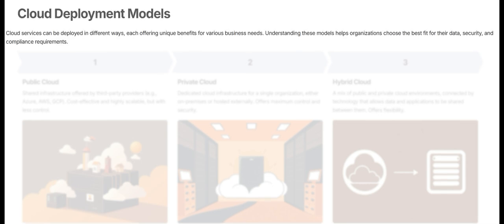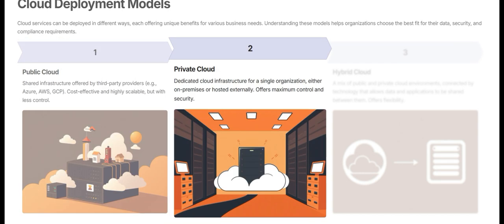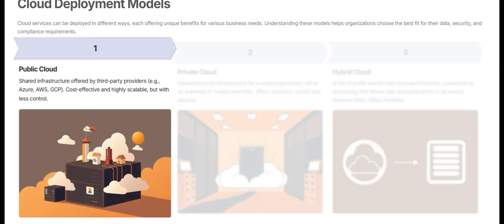So cloud computing has two main models, that is, number one, the deployment model, and number two, the service model. In this section, let's understand the deployment models. There are three types of deployment model: public cloud, private cloud, and hybrid cloud. In public cloud, we share infrastructure provided by a third-party cloud provider like Microsoft Azure, AWS, or GCP. It is cost efficient and highly scalable, but comes with less control over the infrastructure.